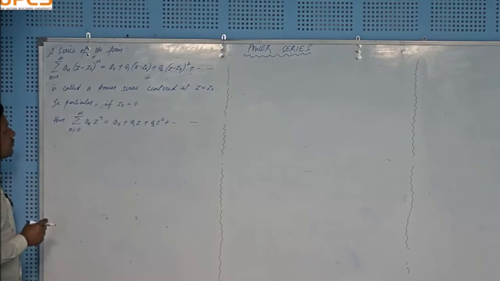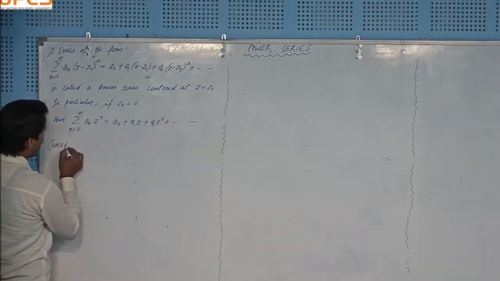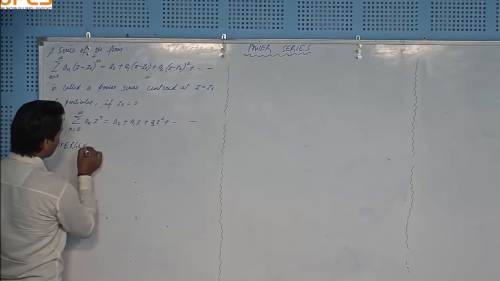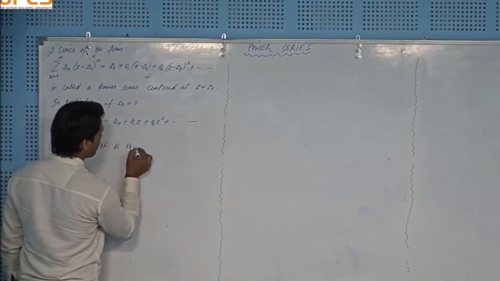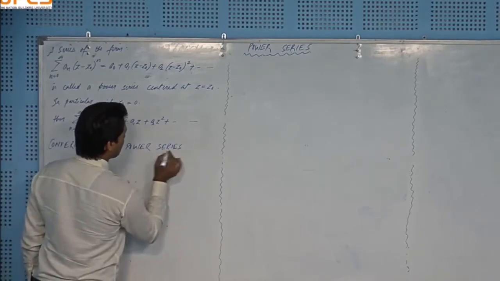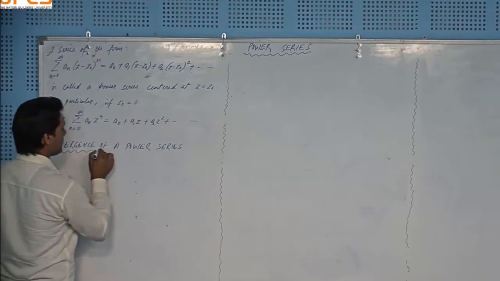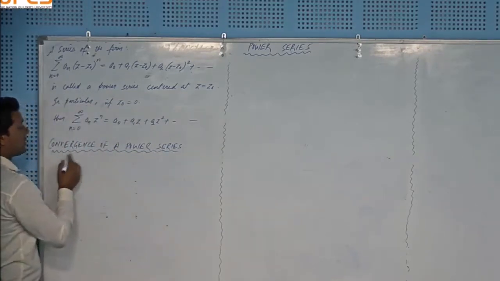Then comes the convergence of a power series. So what do we mean by convergence?